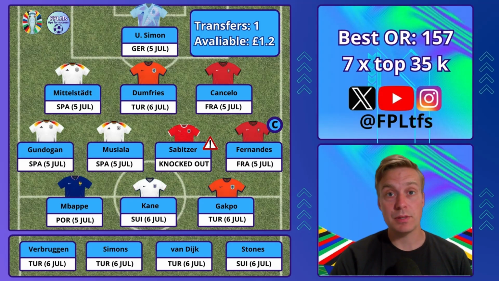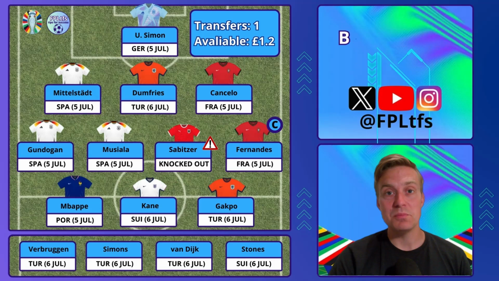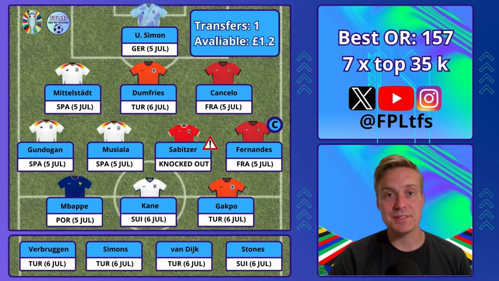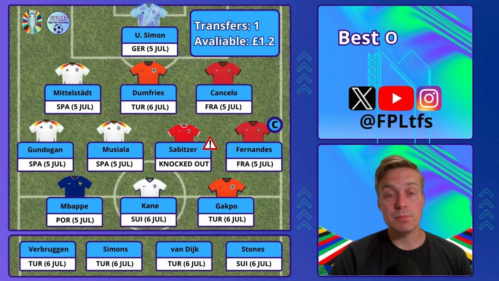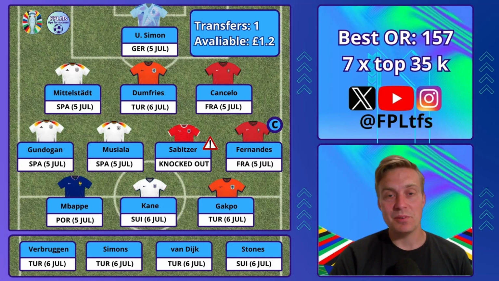I have 7 players playing on the 5th of July and 7 players playing on the 6th. So I have enough bench cover to make the most of the substitutions. If I were using my wildcard this game week, I would have made a couple of more changes. So let's take a look at the best optimal team for the quarterfinals.